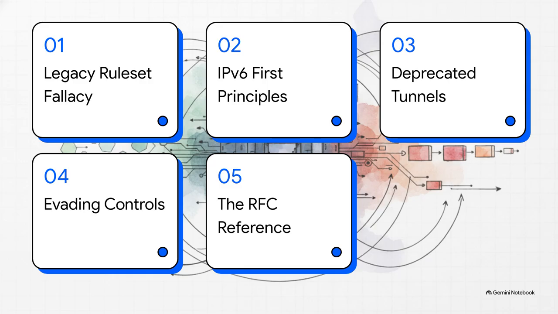To get us to that secure state, here's our roadmap for today. Section 1 is the legacy rule set fallacy. Section 2, IPv6 first principles. Section 3, shutting down deprecated tunnels. Section 4, evading perimeter controls. And finally, Section 5, the architect's RFC reference.